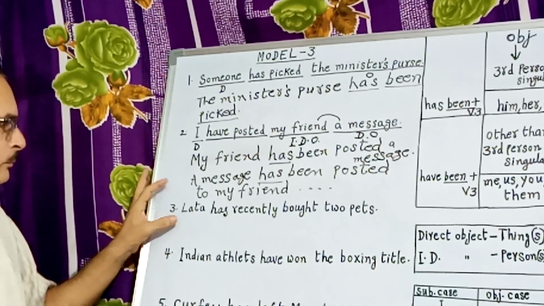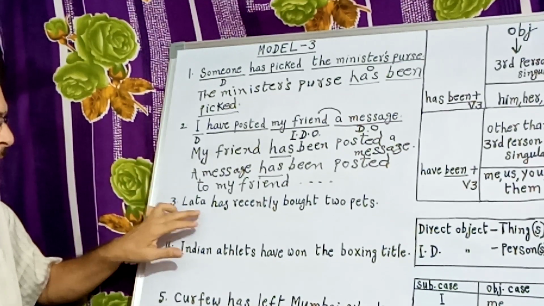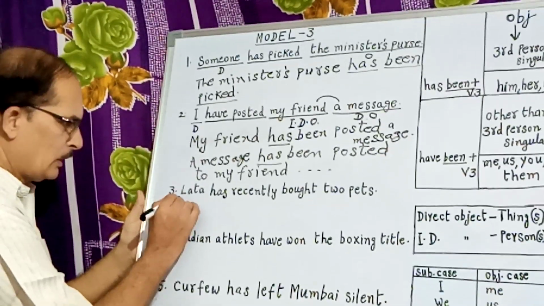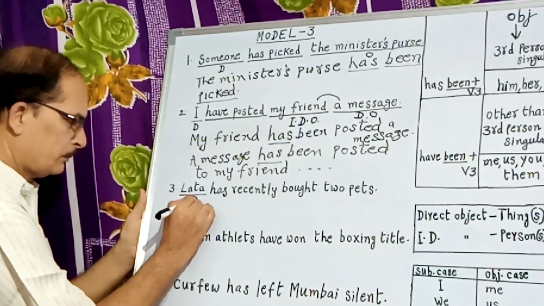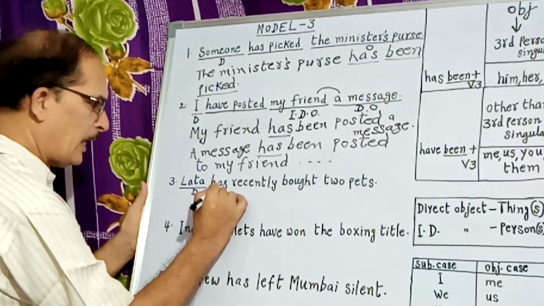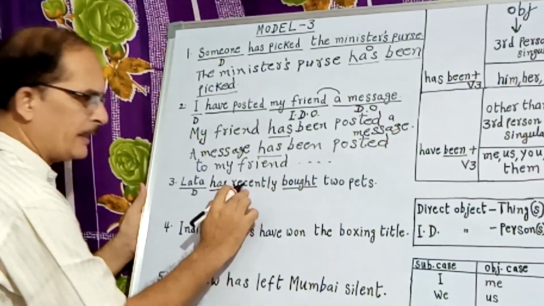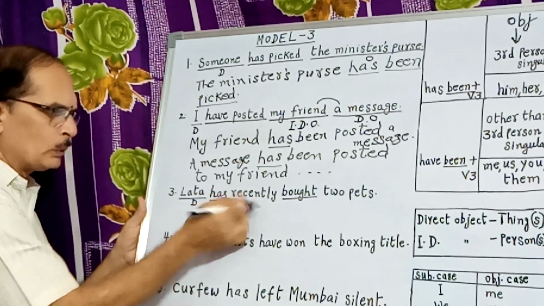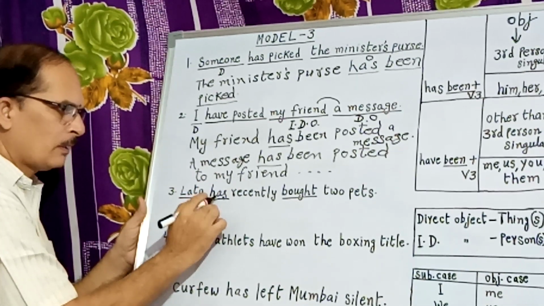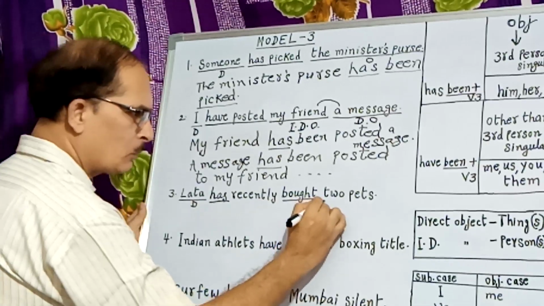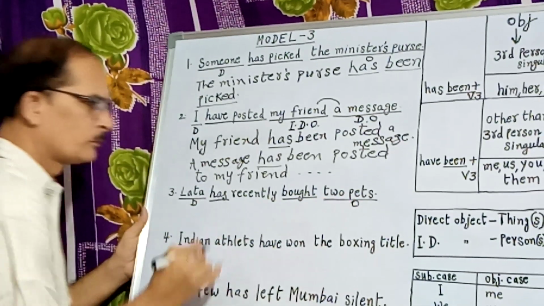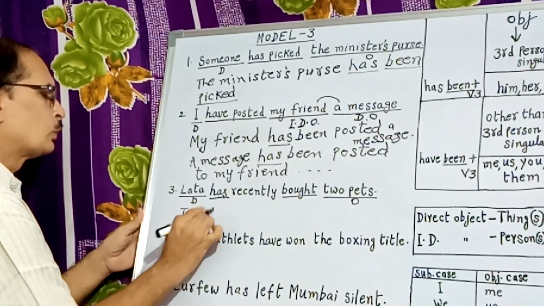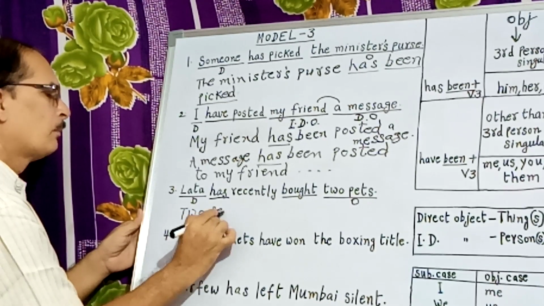Next one. Lata has recently bought 2 pets. Here Lata is the doer. Has bought. Recently is an adverb that comes between the auxiliary verb and the main verb, so leave it for the time being. Has bought what? 2 pets. So let us start the sentence with 2 pets. 2 pets is plural.